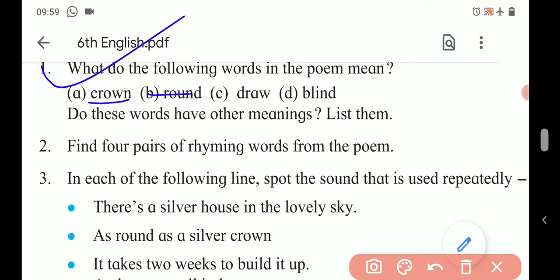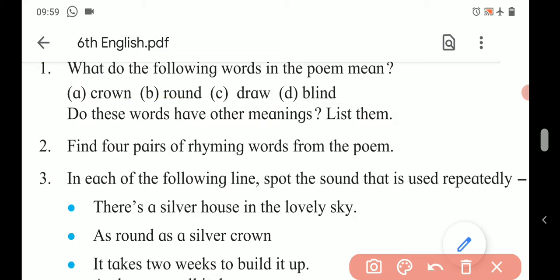Next, round means circular. Draw. It is to move, to open. Next, blind. It means covering for a window. So these are the meanings of these words according to the poem.